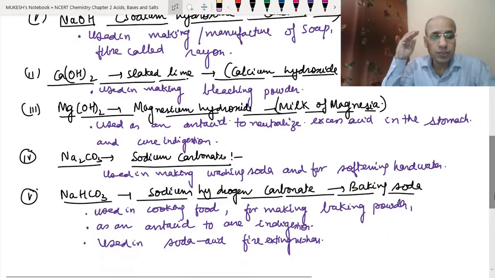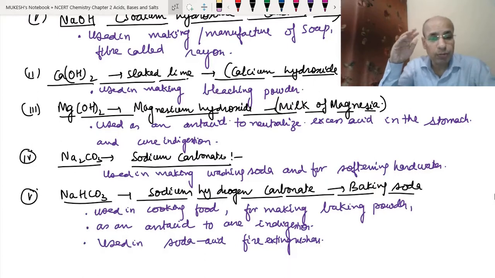Sodium carbonate and sodium hydrogen carbonate are not actual bases. They are salts but basic in nature, and why they are basic, we will study in the salt section. Sodium carbonate is used for making baking soda and for softening hard water, and sodium hydrogen carbonate is used in the food industry, like to make baking powder, to cure indigestion like an antacid, and in soda-acid fire extinguishers.